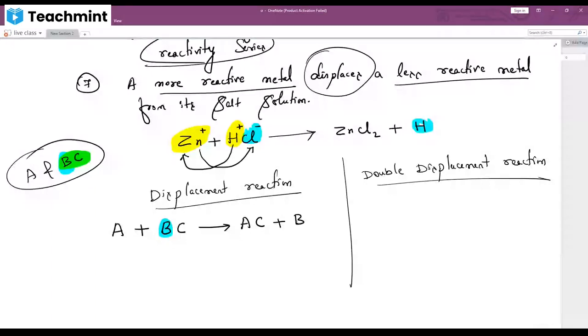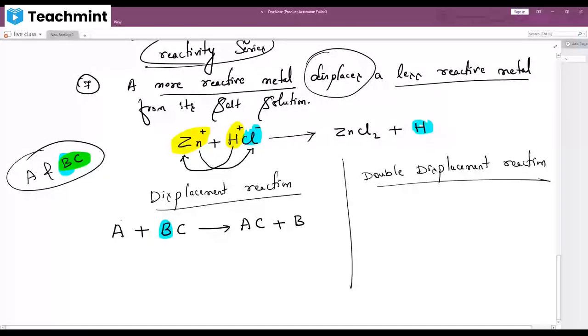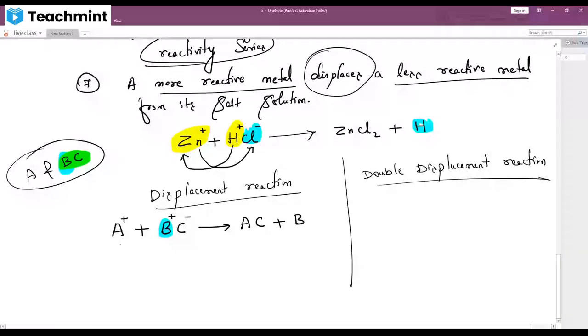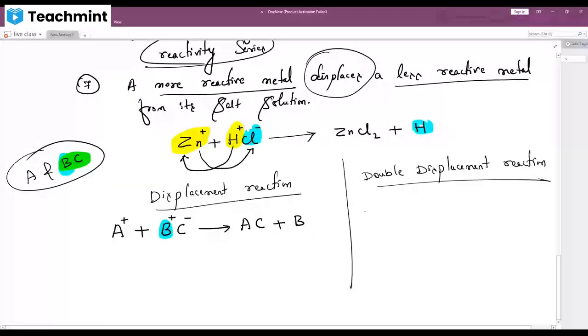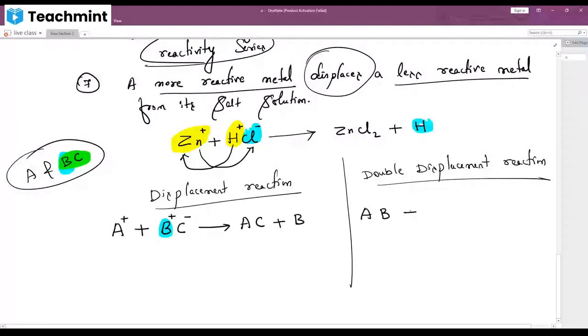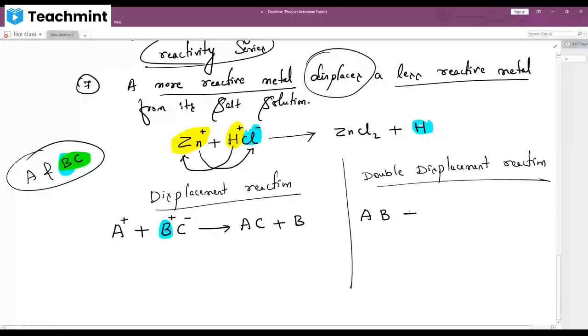Okay, see here A is plus, B is plus, C is minus. As I said, positive will react with negative, so it becomes AC. Now on this side, B is positive; with B, is any negative there? No, right? So B remains alone. Any doubts? This type of reaction is called a displacement reaction. Now in double displacement, what happens? AB plus CD. Any doubts?